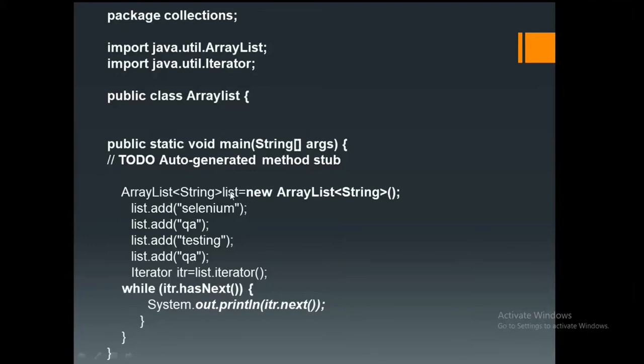So for that, with the reference, you need to write list.add. This is the string which you want to insert, Selenium. And one more data I want to add, QA. And one more data, testing. And one more data, QA. If you observe here, four data elements I have inserted. Among these four, there are two duplicates, correct or not?